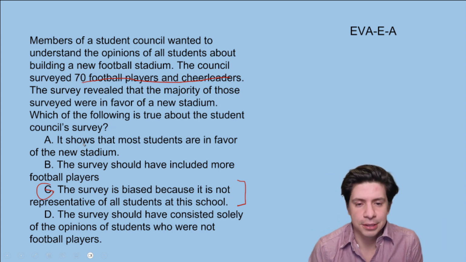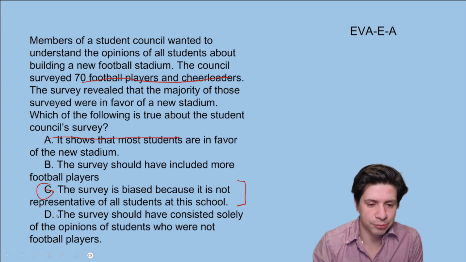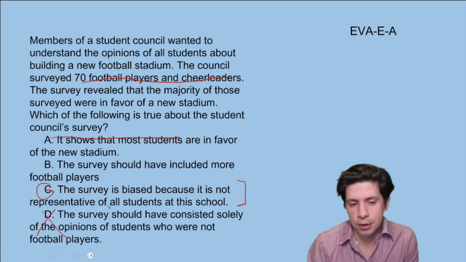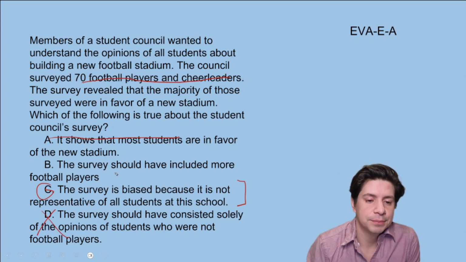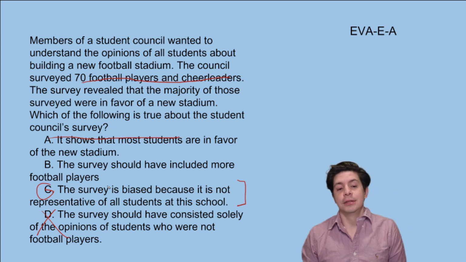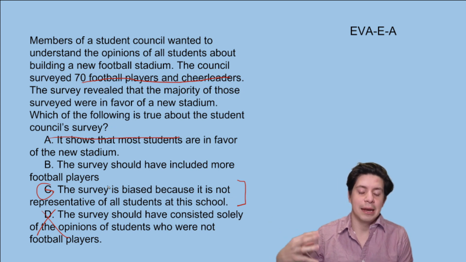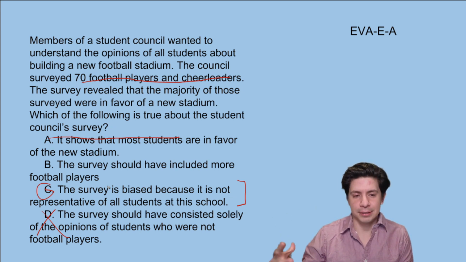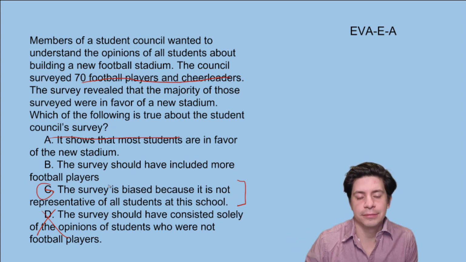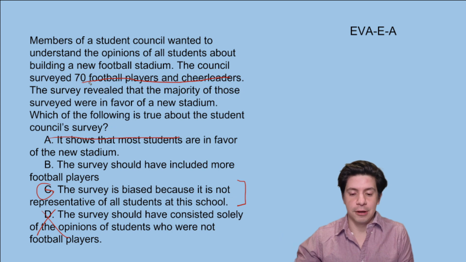A doesn't work because it's not representative, so we can't make conclusions about it. D, you wouldn't want to have solely people who weren't football players because football players are part of the student body, so their opinion should matter as well. It should be a mix of people who are and are not involved in football. And B, should have included more football players. That would have just compounded the problem. So again, not too hard. You just want to know the rules that you want to have a random sample without a bias, and you want to think about how this could be biased. Almost anything can make it biased, but here it's very clear. Football players would much more likely want a football stadium than non-football players.